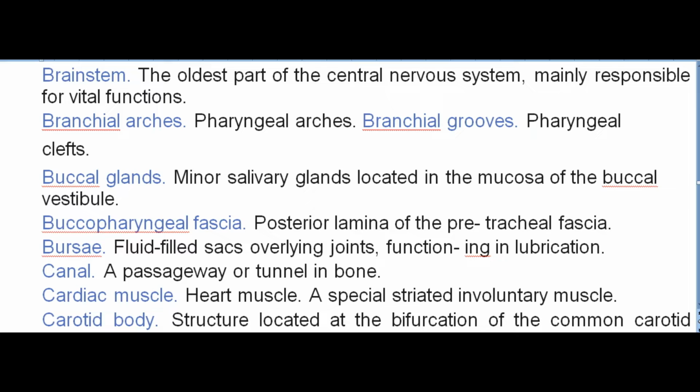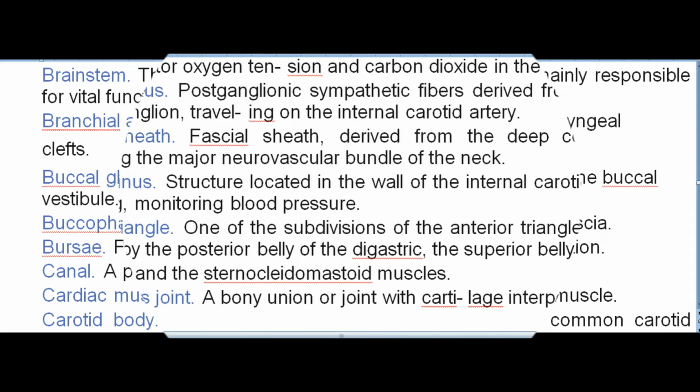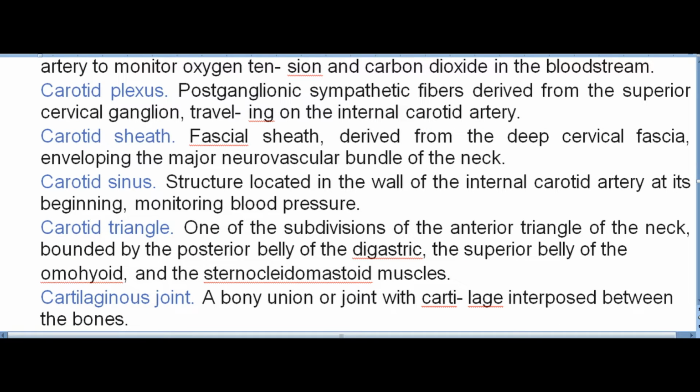Canal. A passageway or tunnel in bone. Cardiac muscle. Heart muscle. A special striated involuntary muscle. Carotid body. Structure located at the bifurcation of the common carotid artery to monitor oxygen tension and carbon dioxide in the bloodstream. Carotid plexus. Postganglionic sympathetic fibers derived from the superior cervical ganglion, traveling on the internal carotid artery.